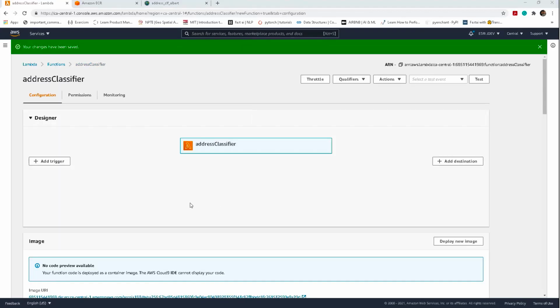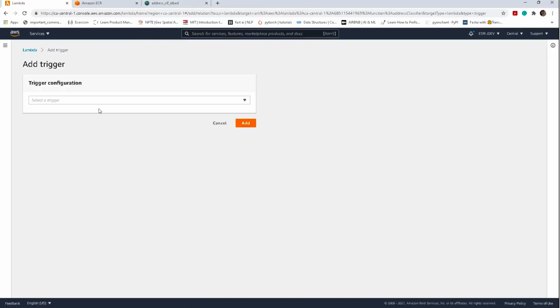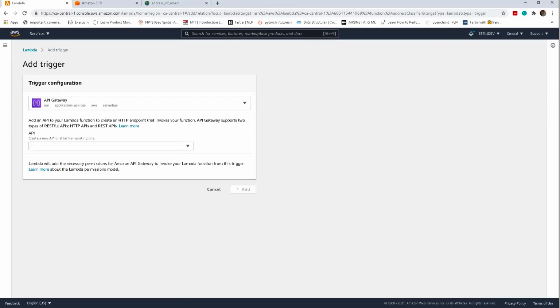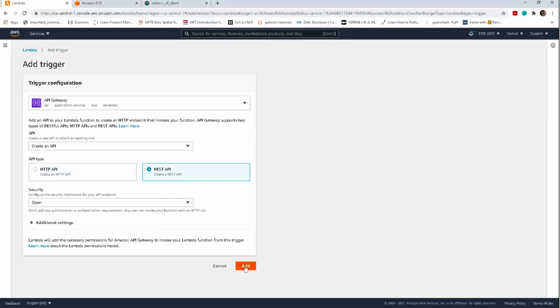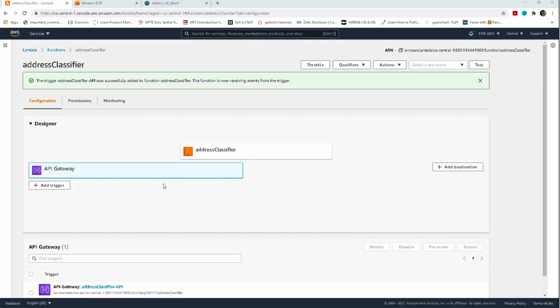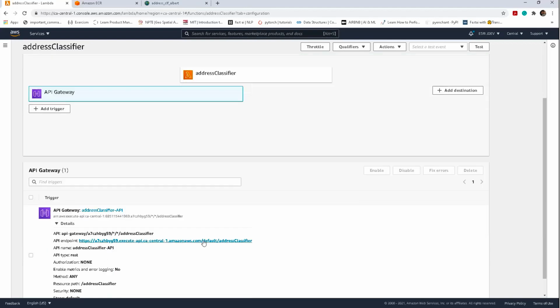After that, we will create a trigger. We'll add an API gateway. We will create an API, REST API. We'll keep the security open and say add. Alright, the trigger has been added now. Let's look at the endpoint. Alright, we have copied the endpoint.